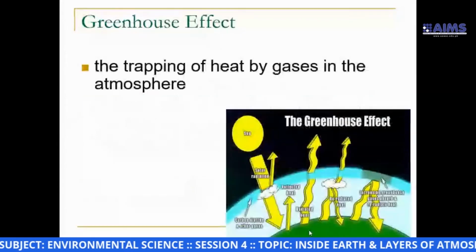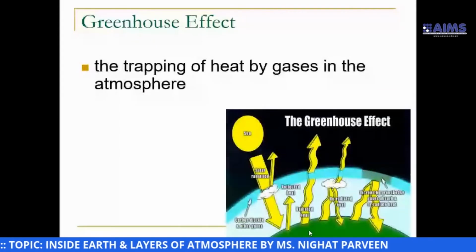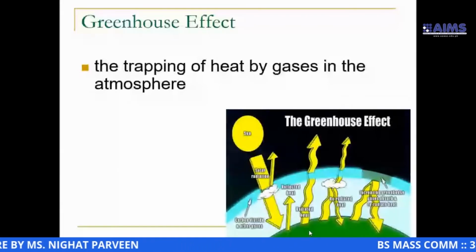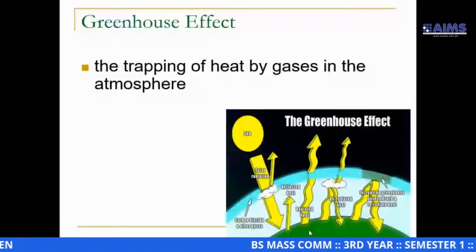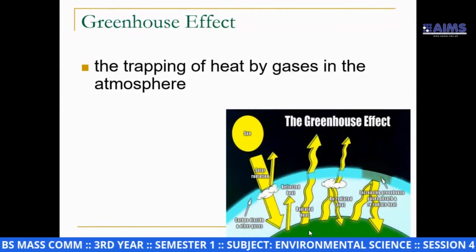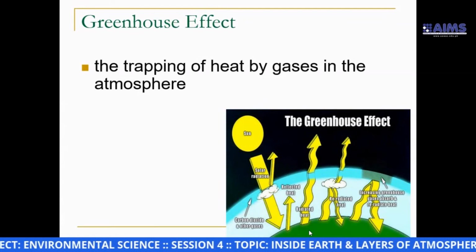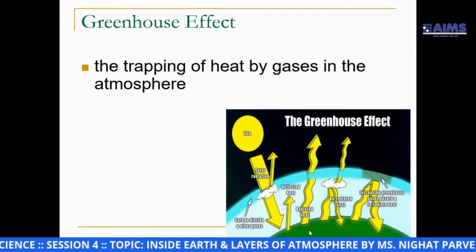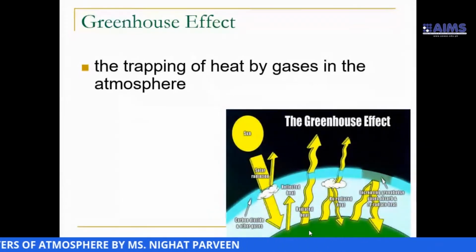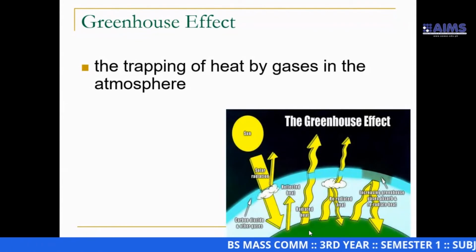So the greenhouse effect. What is the greenhouse effect? Greenhouse effect is the trapping of heat by gases in the atmosphere. Which gases are actually capable of trapping heat? Are all gases present in the atmosphere capable of absorbing heat, or are there only a few gases which can trap heat?